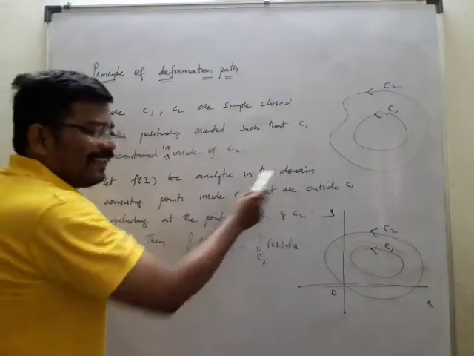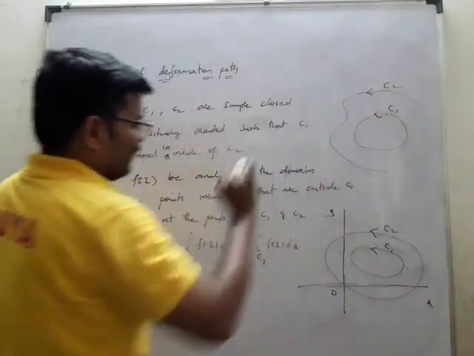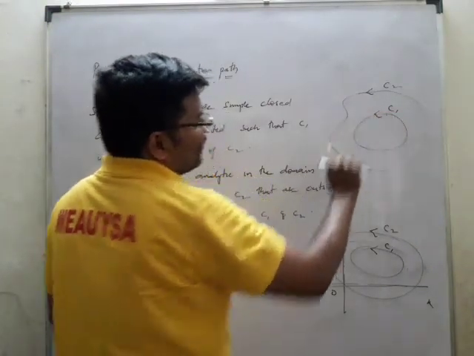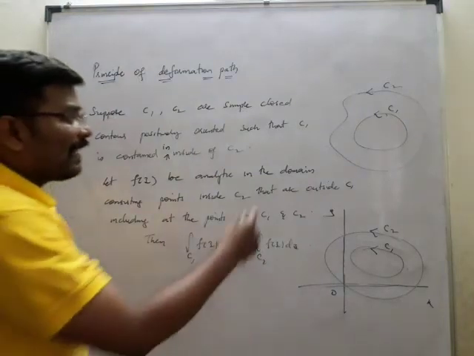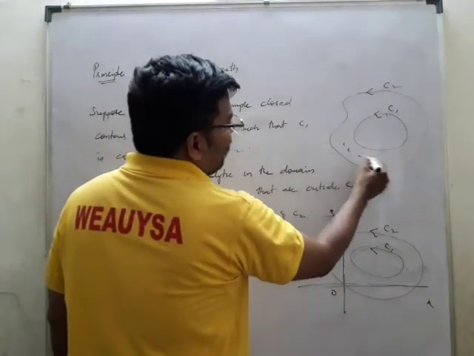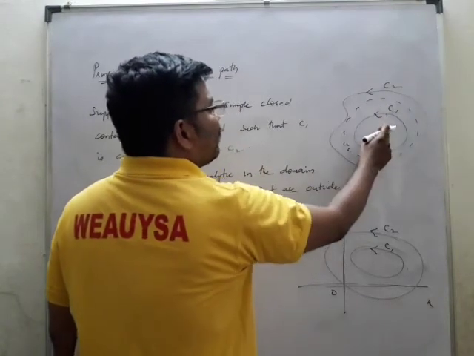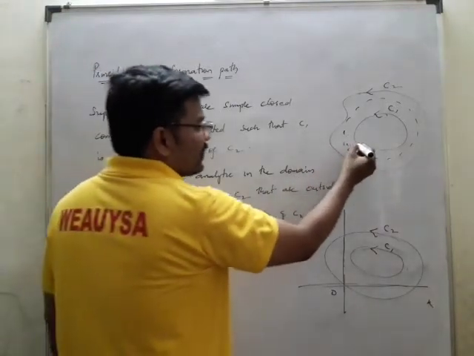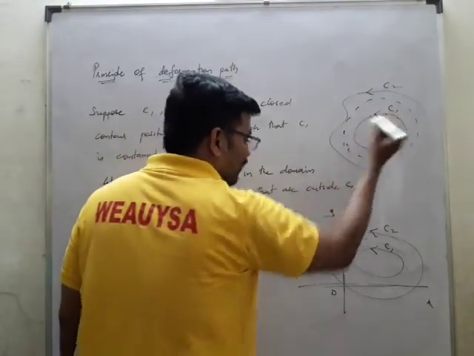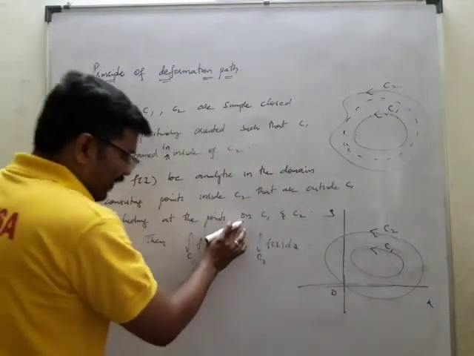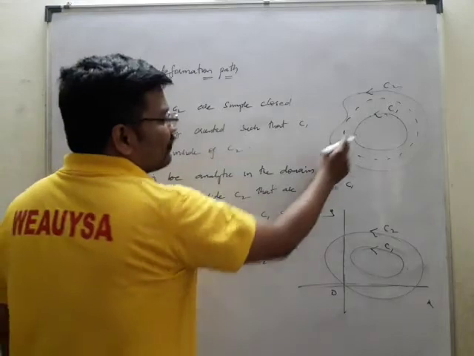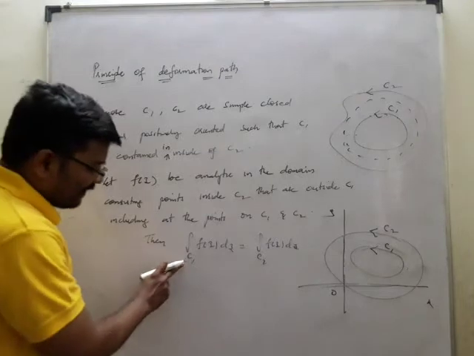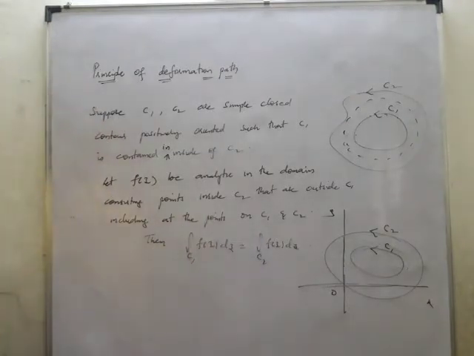And f of z is analytic in the domain consisting of the points inside C2 and outside of C1. These are the points which are in C2 and outside C1, including the points on C1 and on C2. So therefore what we can write is, integral over C1 of f of z dz is equal to integral over C2 of f of z dz.